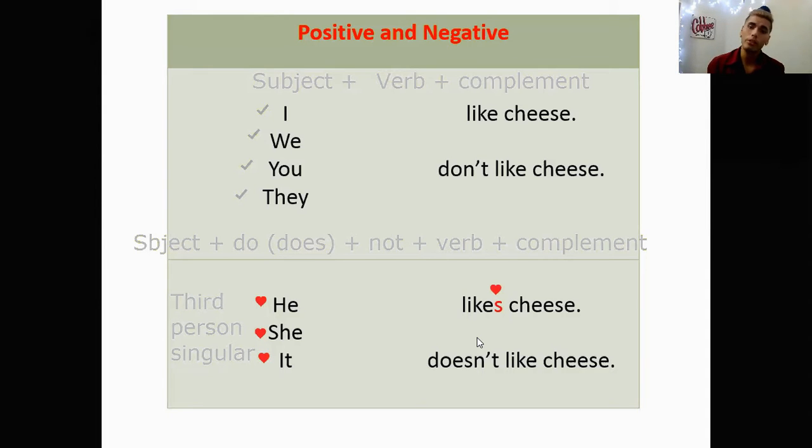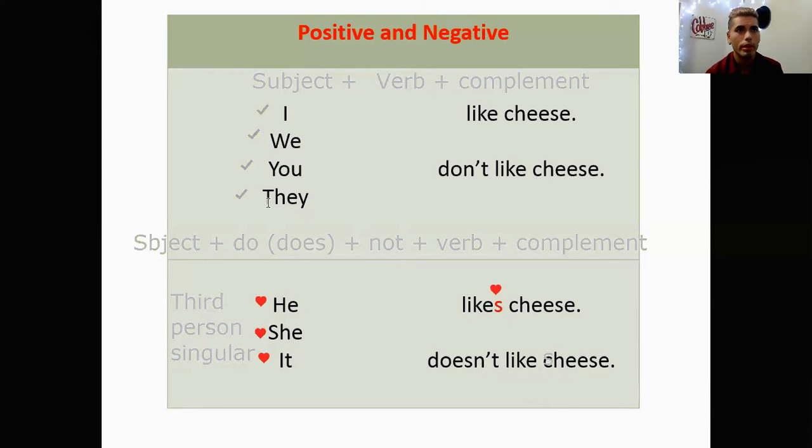In the negative form, as I told you before, you have to use the subject plus the auxiliary verb, which is does, plus the word not. Doesn't is the same as does not, but in a contracted form. And something important about this is that whenever you use does, the main verb always stays in the base form. Notice that you don't say likes. No, you don't say likes, you say like. So let me make it more visual.